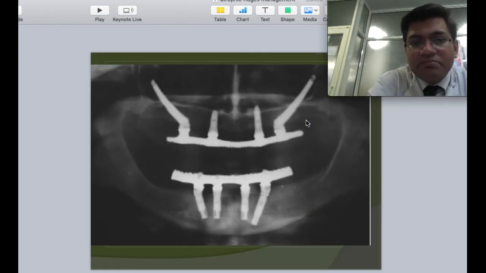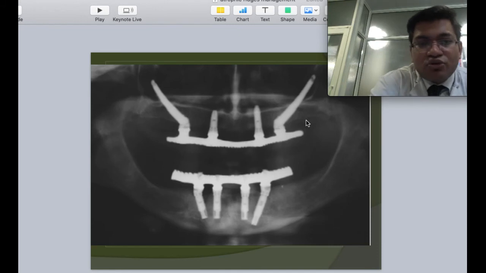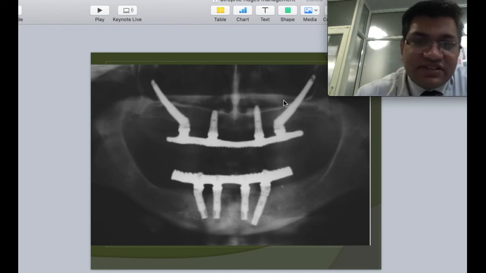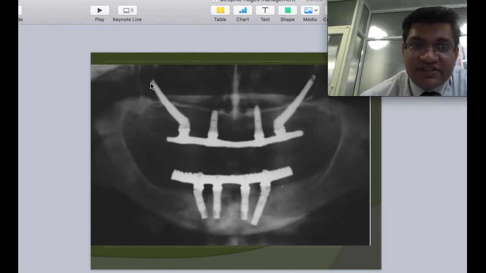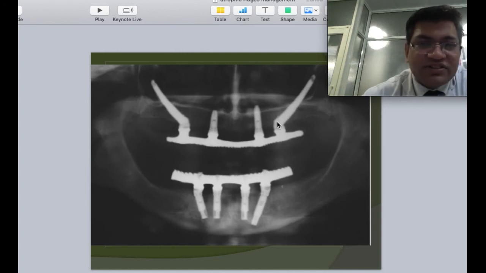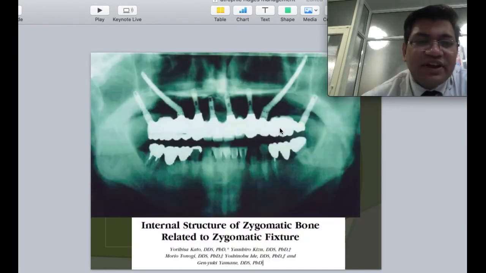Example of zygomatic implants placed. So basically, we can go through the sinus or through a lateral window approach. Herein, the sinus is not lifted. The actual anchorage or support for this implant is coming from the zygomatic complex body, which is significantly dense compared to a maxillary bone. Even though the lever arm or torque generated is significantly more for this distance, these have shown significantly good results.